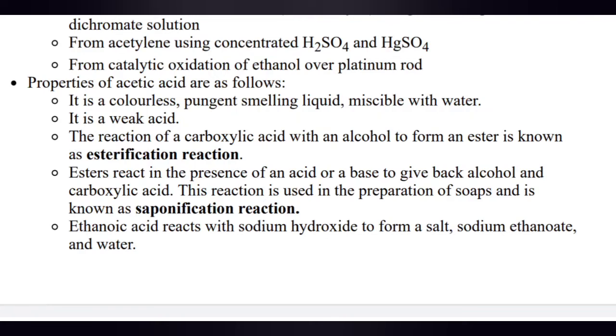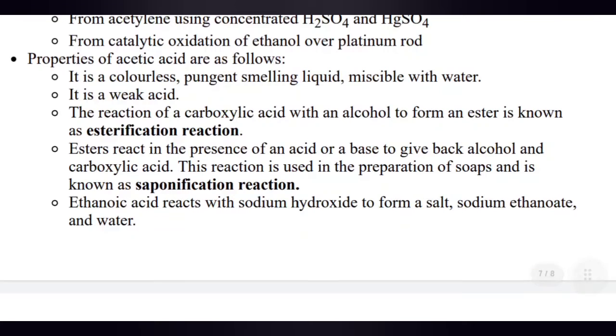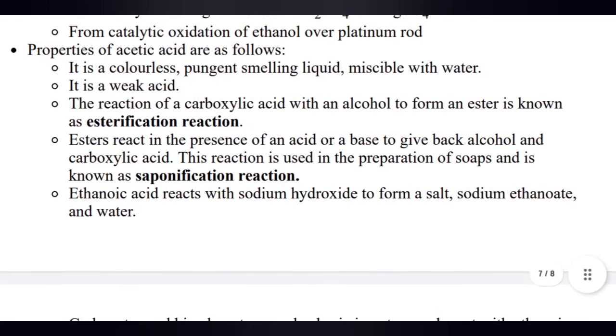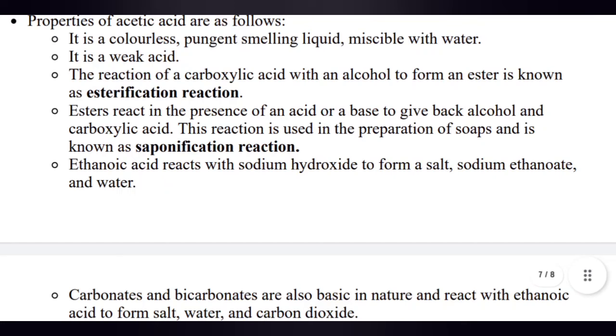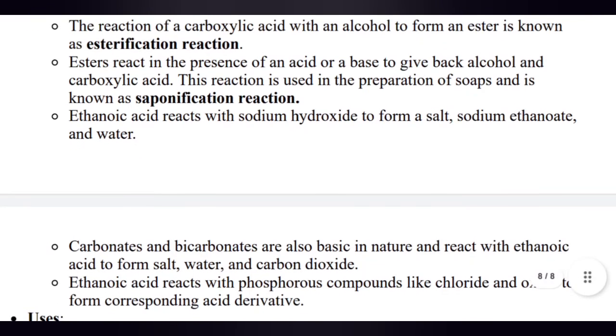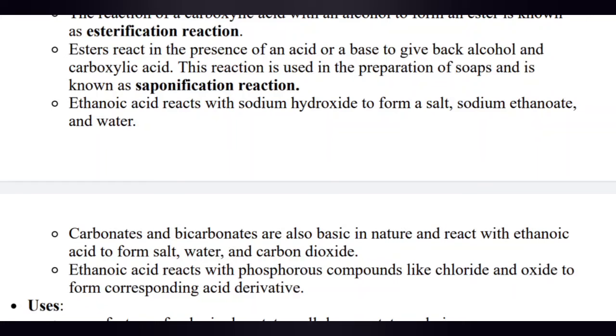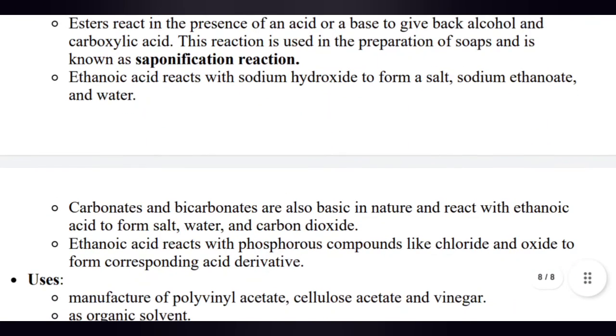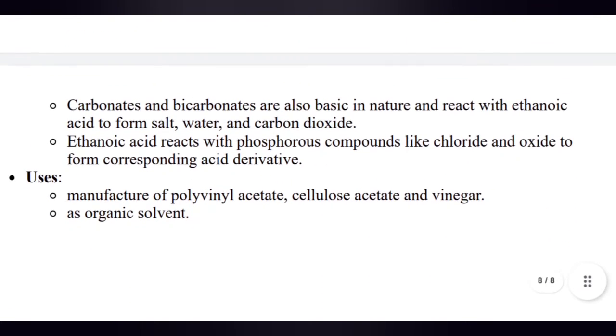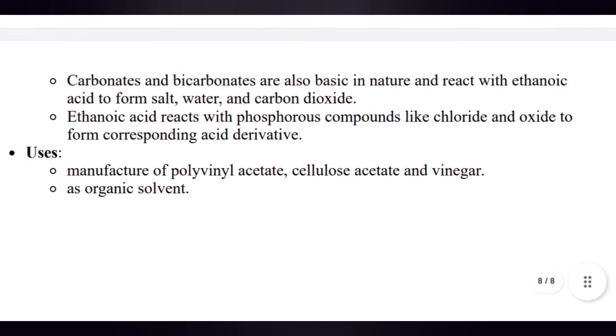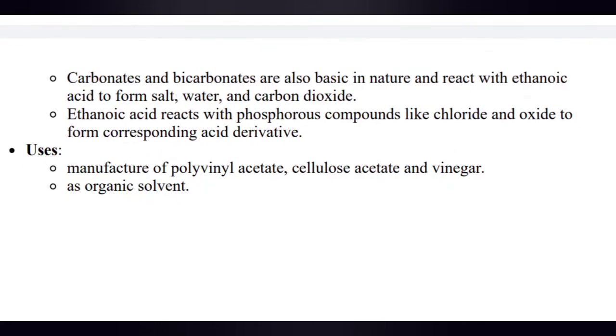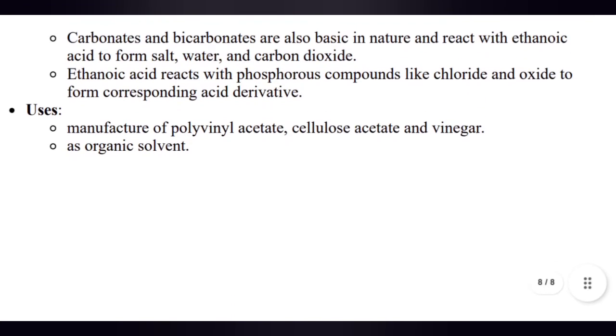It is a weak acid. The reaction of a carboxylic acid with an alcohol to form an ester is known as esterification reaction. Esters react in the presence of an acid or base to give back the alcohol and carboxylic acid. This reaction is used in the preparation of soaps and is known as saponification reaction. Ethanoic acid reacts with sodium hydroxide to form a salt, sodium ethanoate, and water. Carbonates and bicarbonates are also basic in nature and react with ethanoic acid to form salt, water, and carbon dioxide. Ethanoic acid reacts with phosphorus compounds like PCl5, PCl3, and P2O5 to form the corresponding acid derivatives.